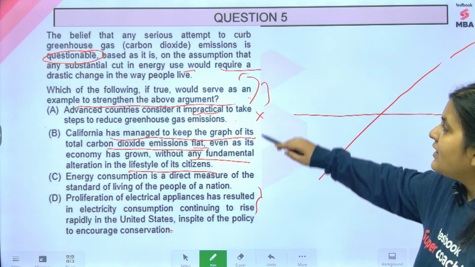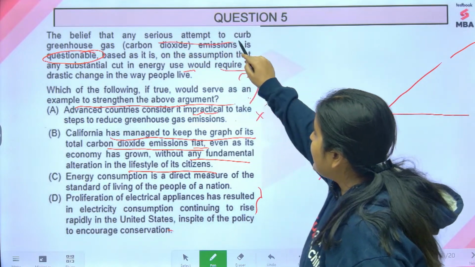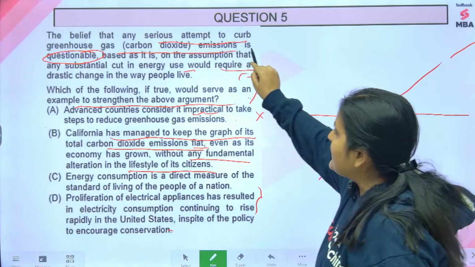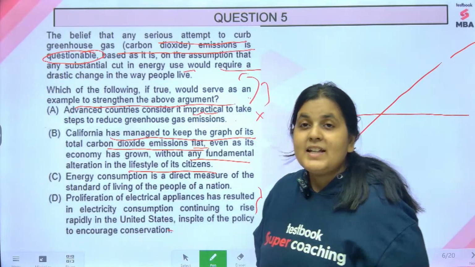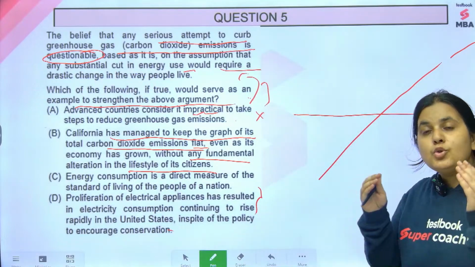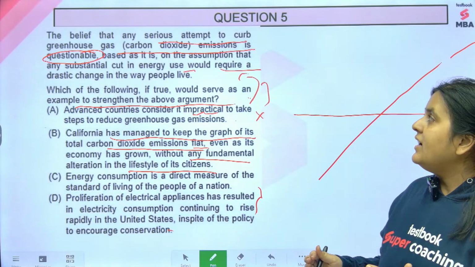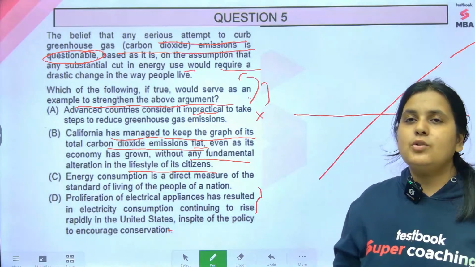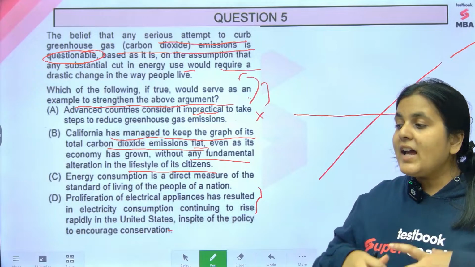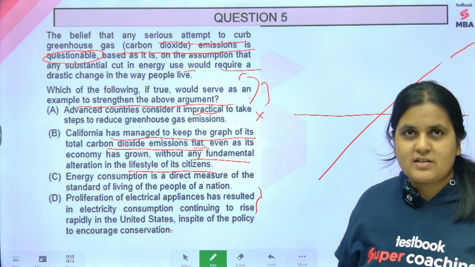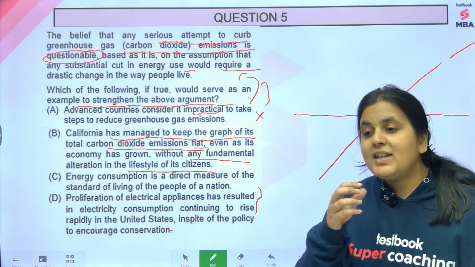Meaning the belief that any serious attempt to curb greenhouse gas emissions is questionable. This supports that you do not need any serious attempt to curb greenhouse gases. You don't have to do any drastic changes.